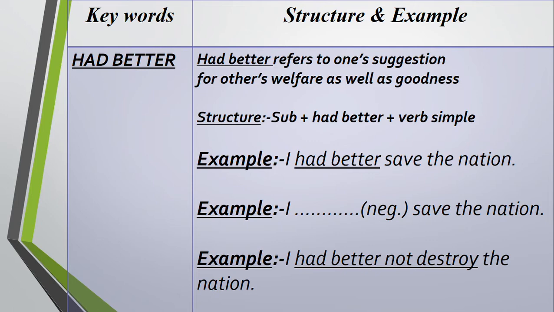So far I can remember in Chittagong board there was a question two years back from now, then I dash, negative dash, save the nation or something like that. So how to make it negative? Some students wrote, so far I can remember, I had not better destroy the nation. This is wrong. Most of the students make this wrong. Actually it will be, I had better not destroy the nation. If it is affirmative, you have to write I had better save the nation. And if you are asked to write it into negative, then you have to write I had better not destroy the nation. If you write I had not better, then it will be wrong. You will not get the marks there.